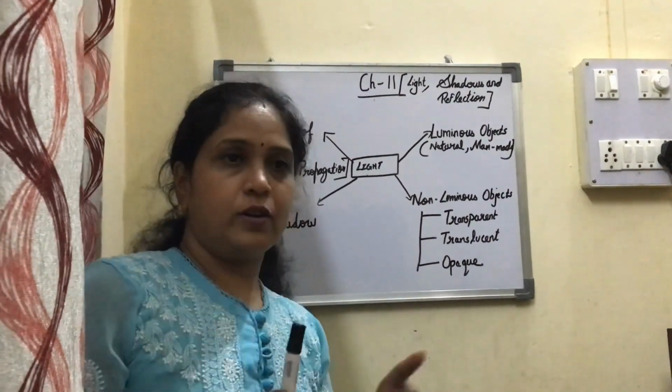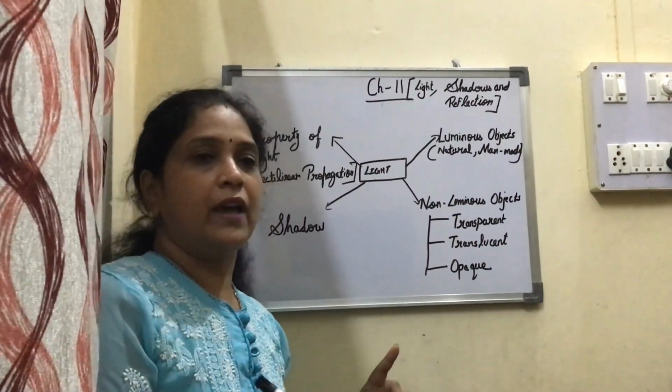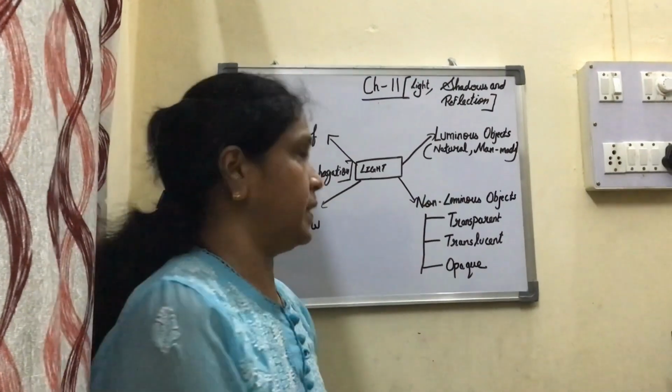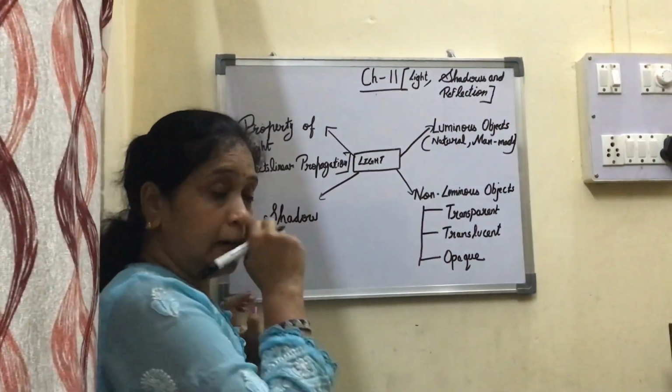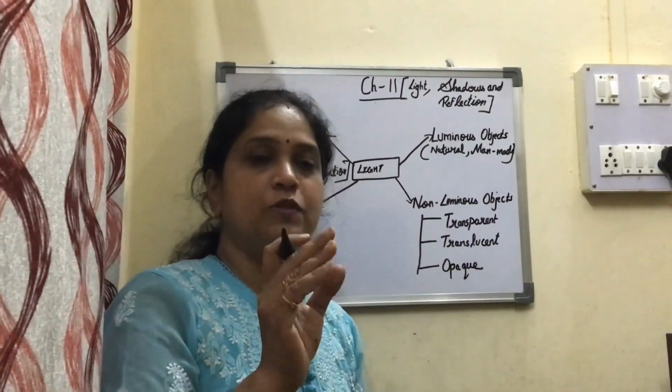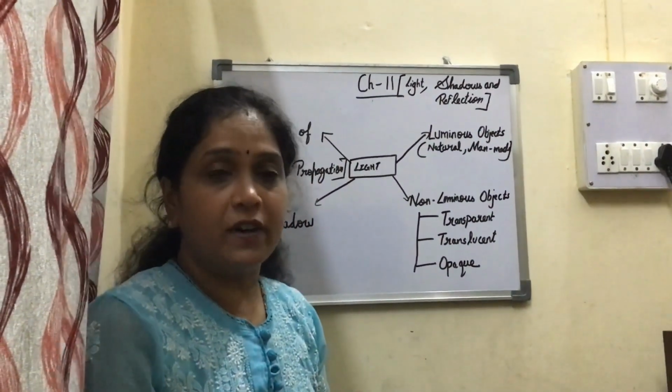In short, I am telling you what we have studied, and then we will proceed to the next topic. First we learned what light is. I told you how we can define light. Light is a form of energy which produces the sensation of sight to our eyes.